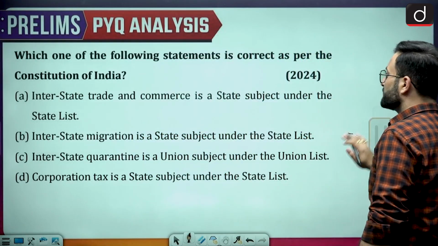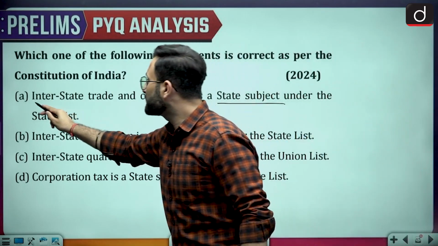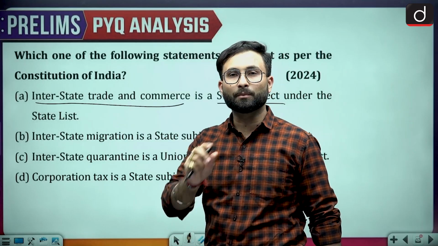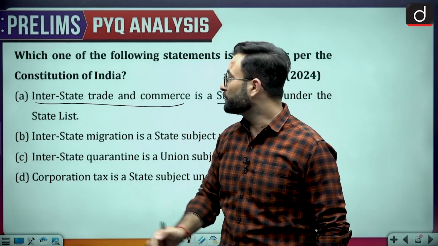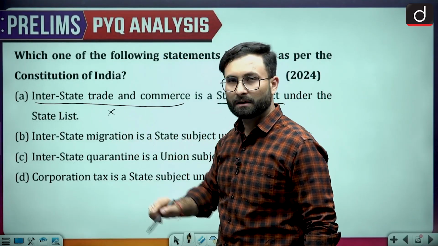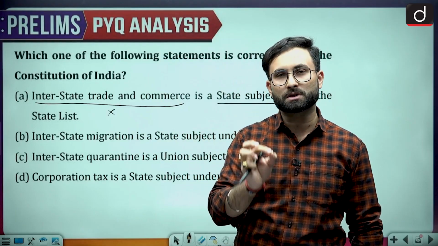Interstate trade and commerce is a state subject under the state list. Now they are talking about interstate trade and commerce, which means that more than one state is involved. Then how can one state make a law? So that might not be a possible answer. When we talk about the UPSC, they say that you have to choose the most appropriate answer.